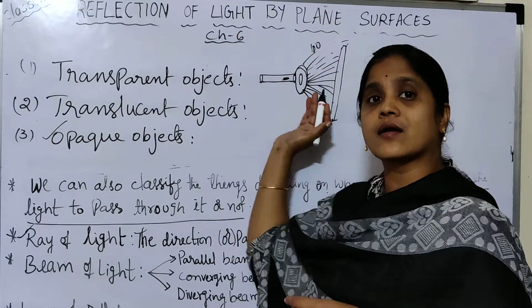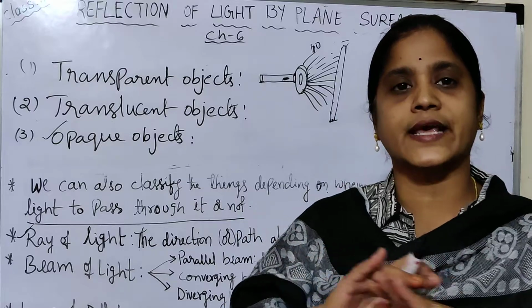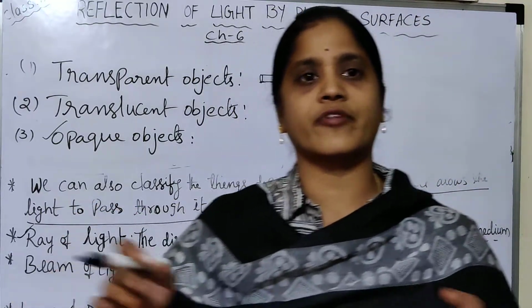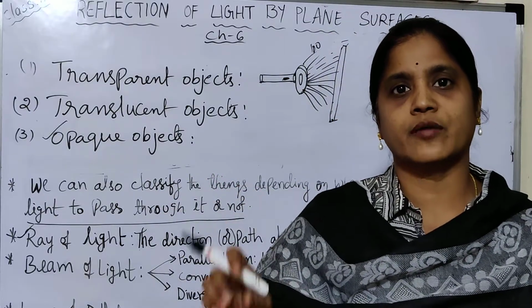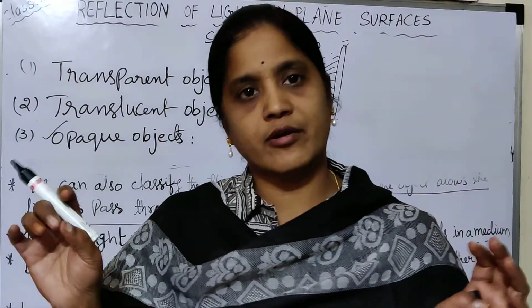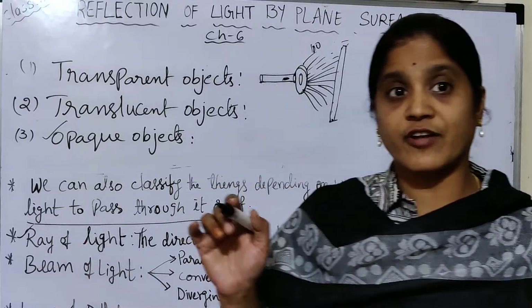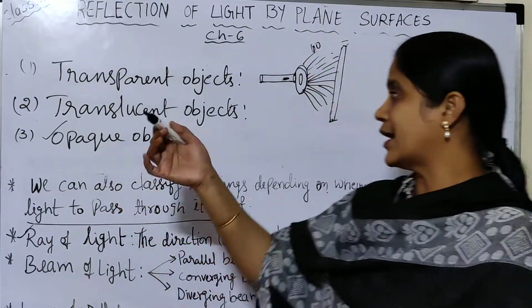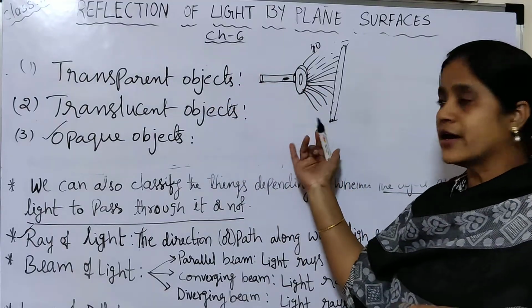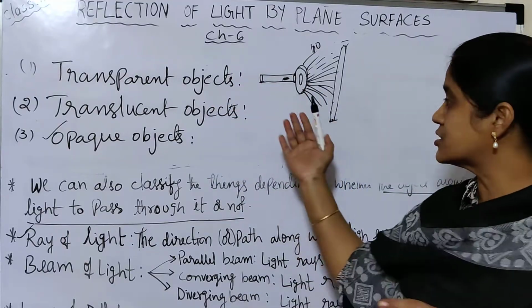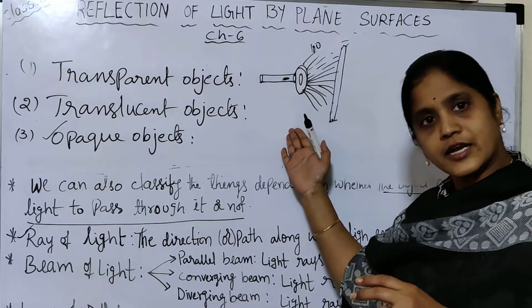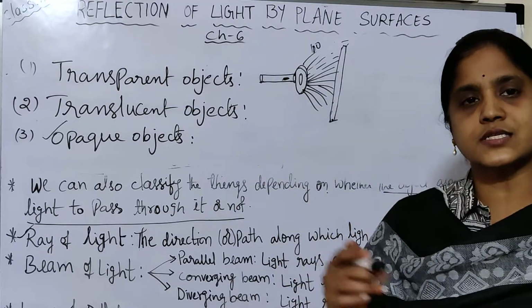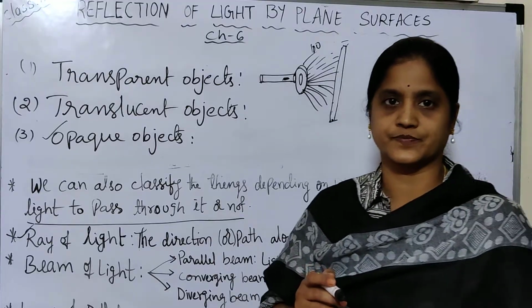That bouncing back of light rays happens in the same medium, whether it is the air medium or water medium, like that we have different mediums. So the reflection phenomenon takes place in the same medium. When light falls on this board, it touches the surface and bounces back. This is known as reflection.